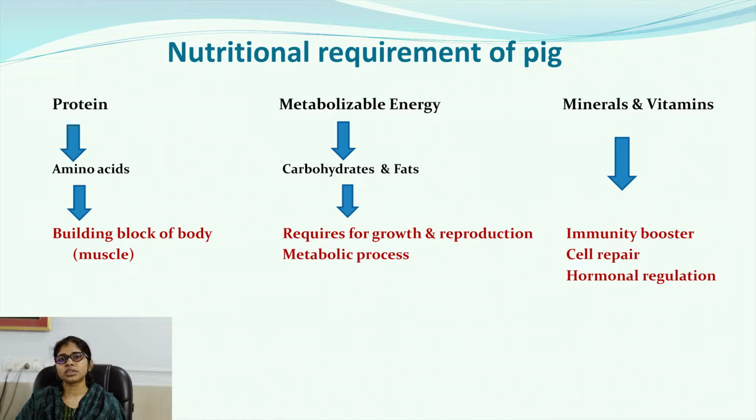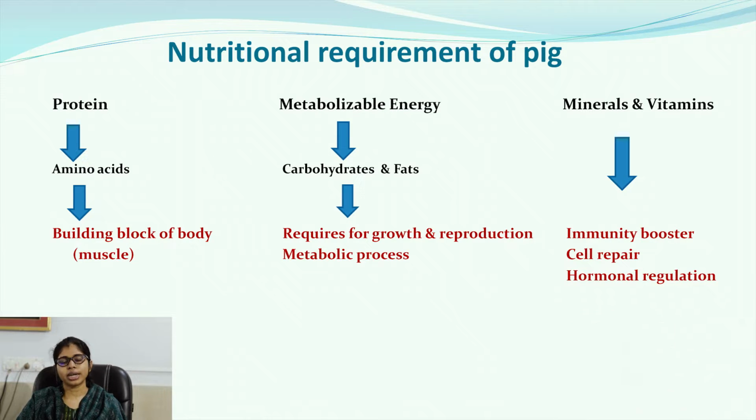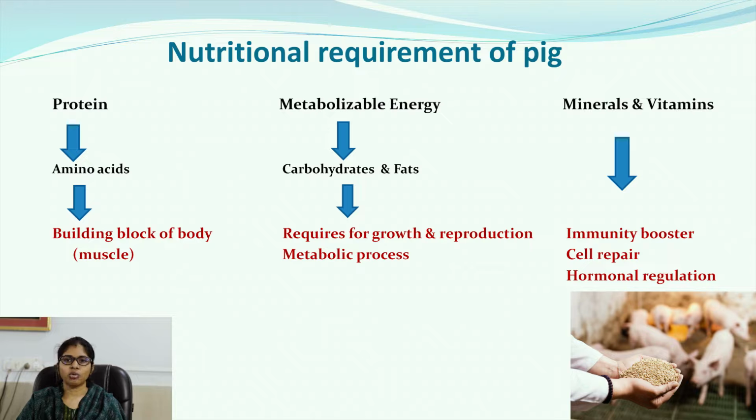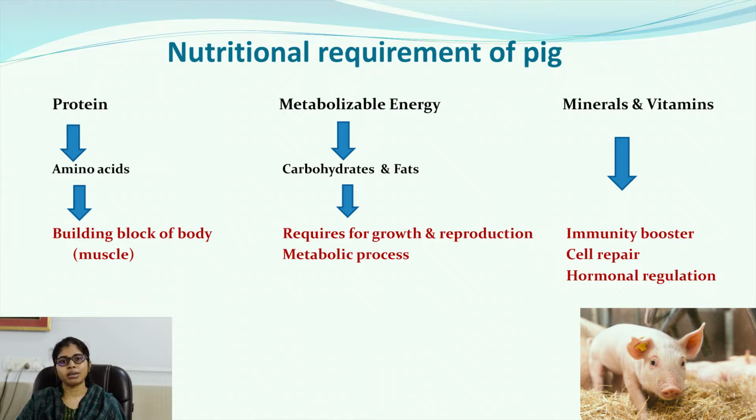So what is the nutritional requirements of pig? Like other animals, pig also require adequate amount of protein and the metabolizable energy and minerals and vitamins. So what is protein? Protein is a macromolecule which is made up of monomer amino acids. The monomer of amino acids are joined by peptide bonds to form proteins, and there are 20 different types of amino acids present, and these amino acids combined in different sequences to form different types of proteins.